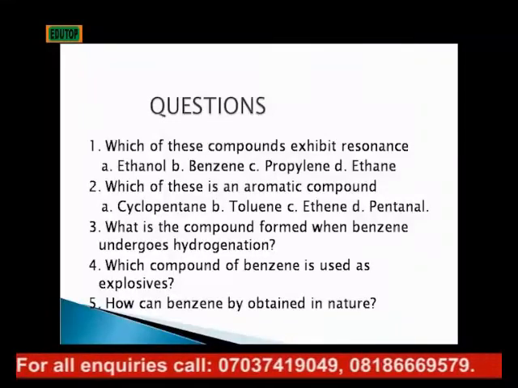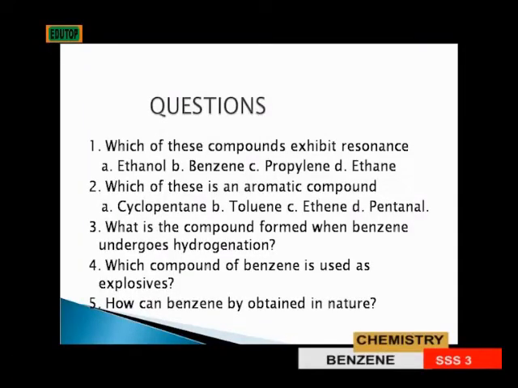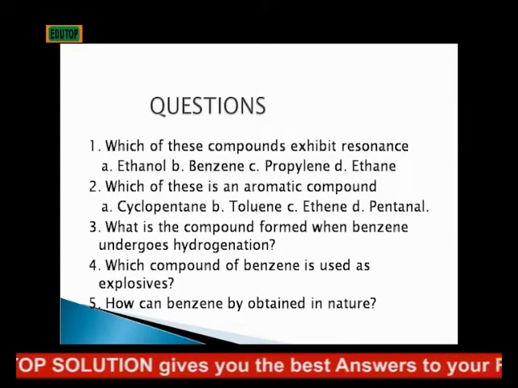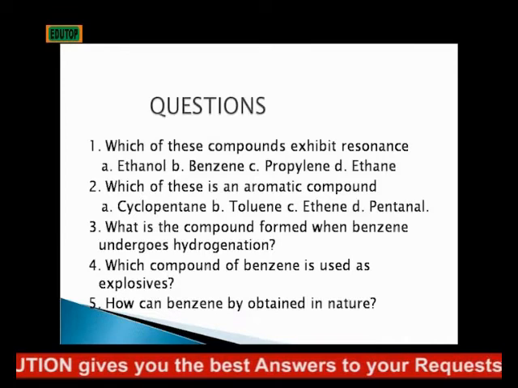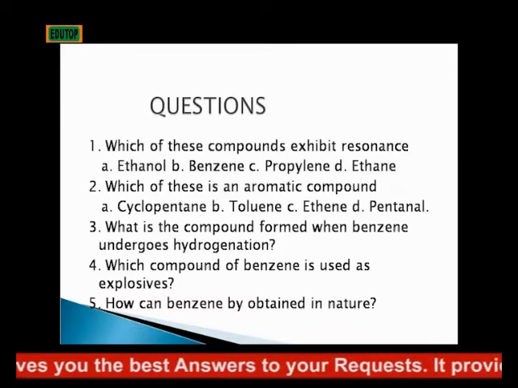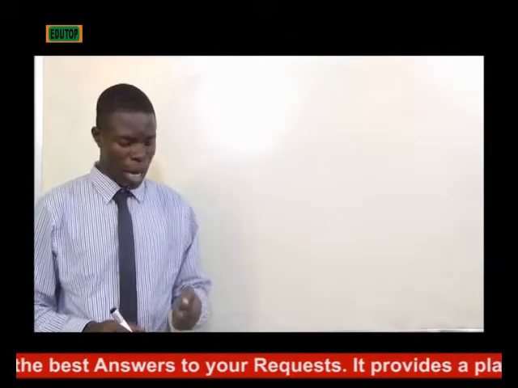toluene, C. ethene, D. pentanal. Number 3. What is the compound formed when benzene undergoes hydrogenation? Number 4. Which compound of benzene is used as explosives? Number 5. How can benzene be obtained in nature? Answers.